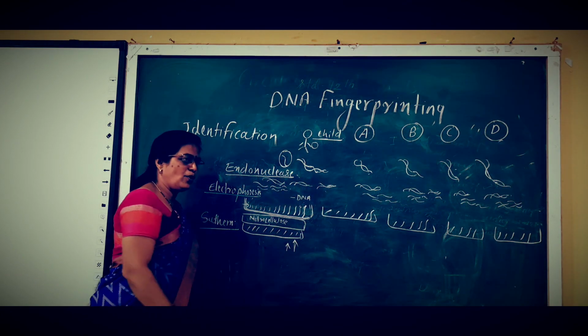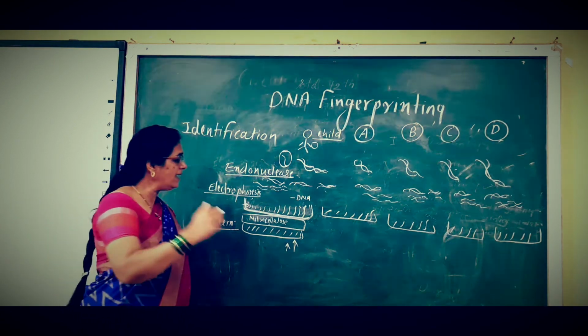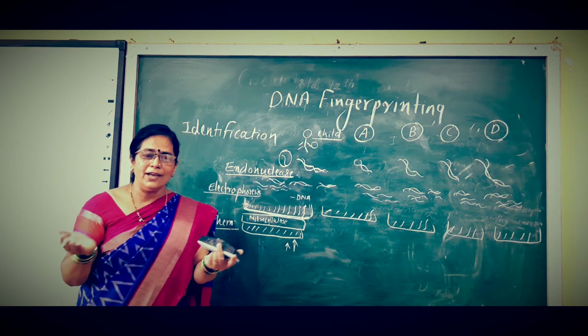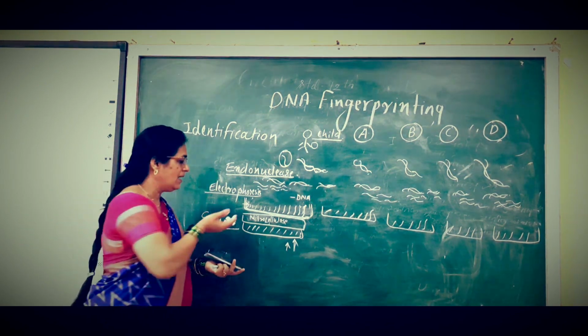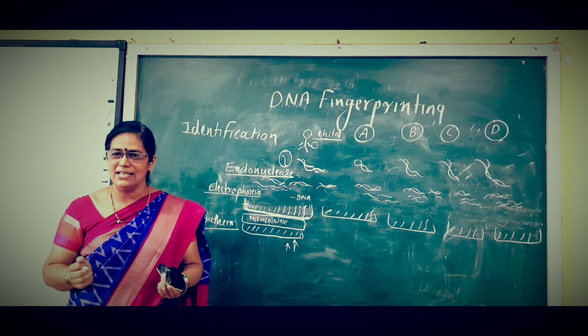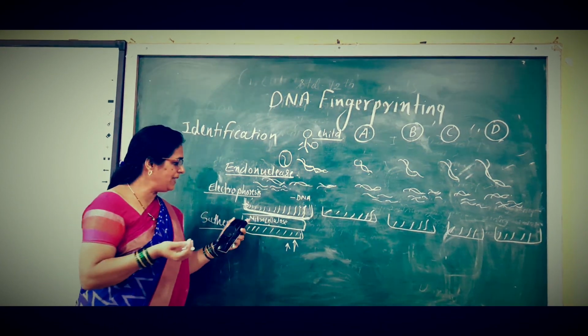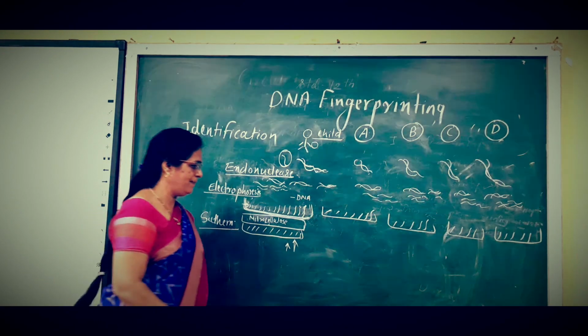So in the Southern blotting technique, with the help of the buffer solution and nitrocellulose paper, we can pick up the DNA which is arranged in a lengthwise manner.